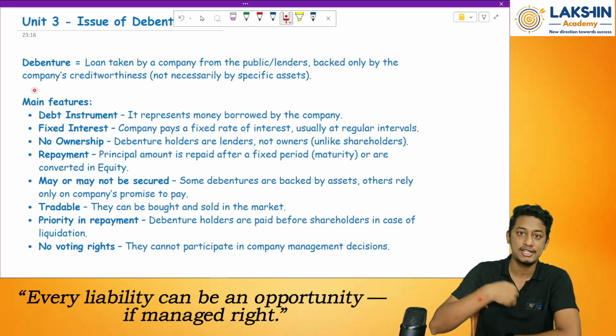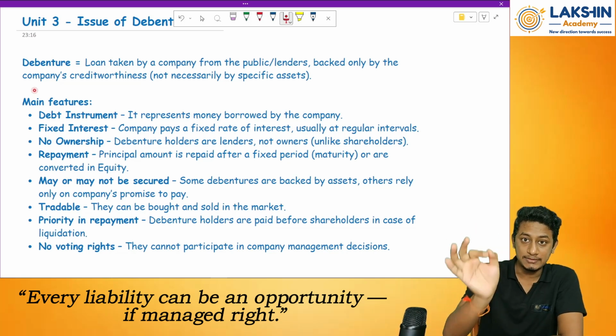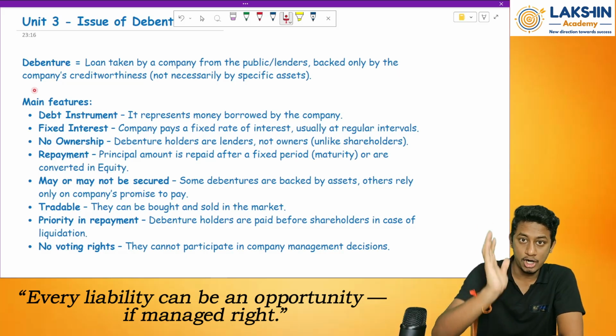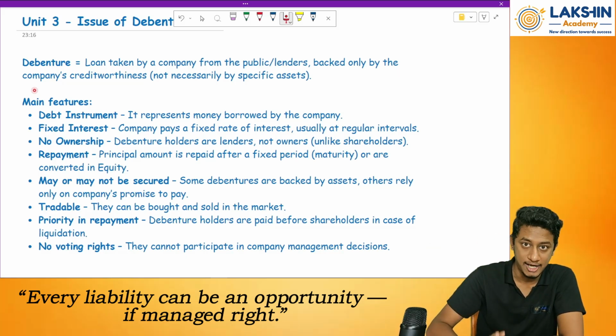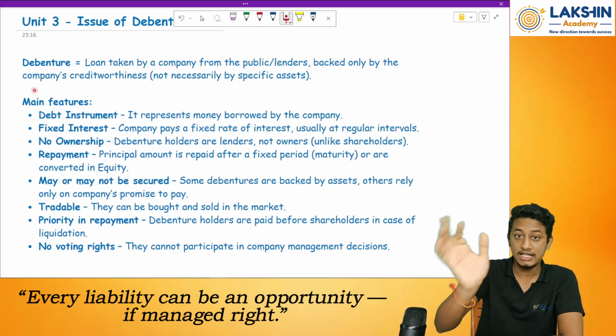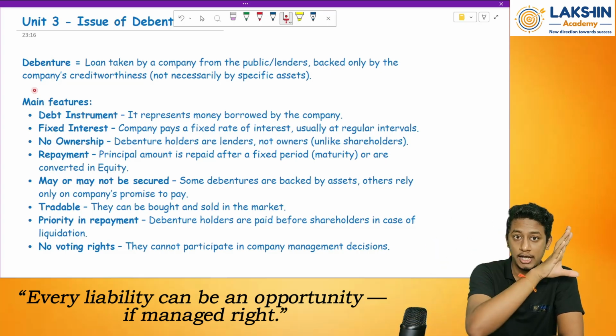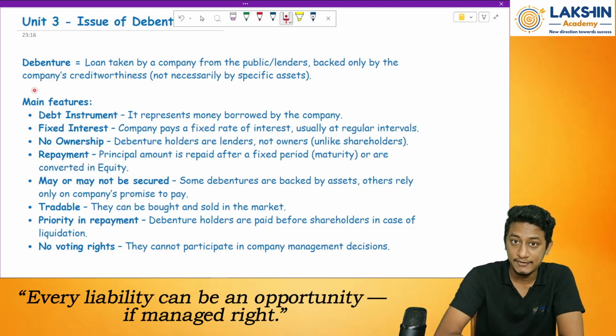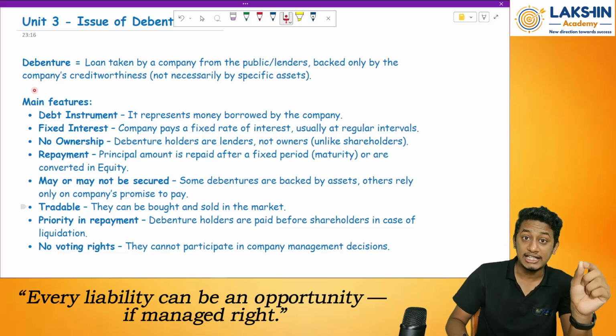Let us say I issue debentures and I say that they are backed by the company's building. So if tomorrow the company does not pay off the debenture holders at maturity time, let's say after 10 years, what can debenture holders do? They can come and take hold of the building. They can sell the building, and whatever money they get from the building, they can distribute among themselves as repayment for the debentures. So this is what is called secured debentures.